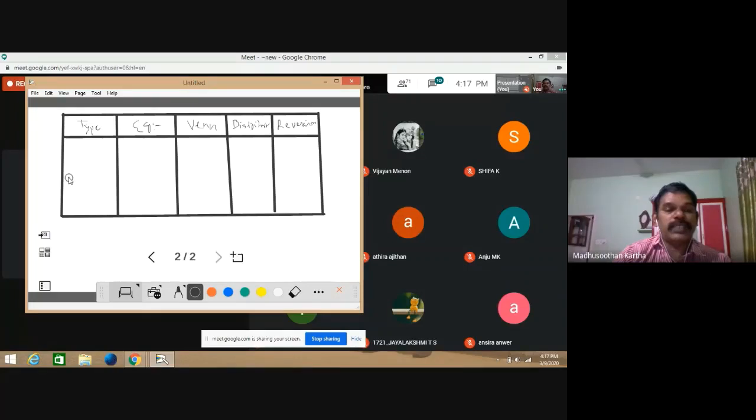So basically it is classified into 2 categories. The one category is called universal premises. This is called universal. This is particular. This is called particular.